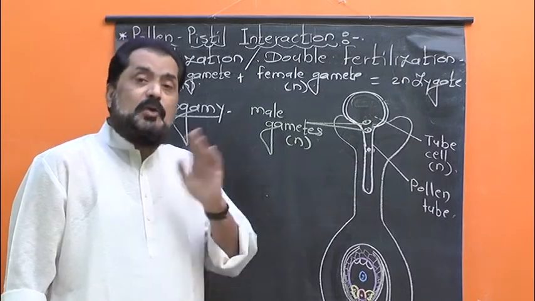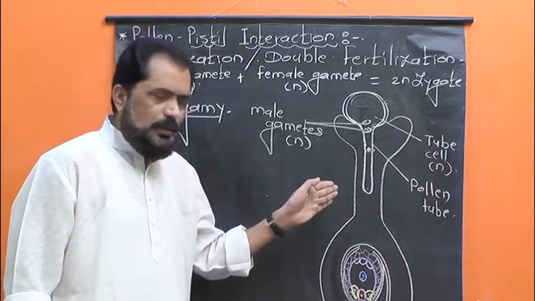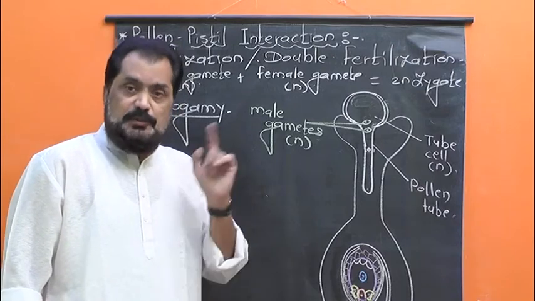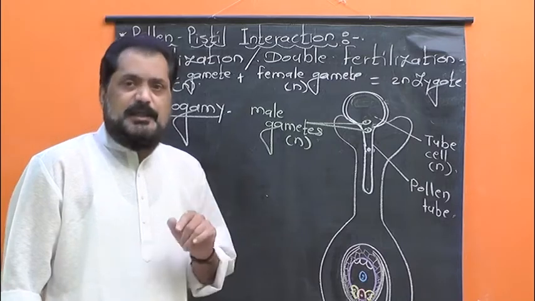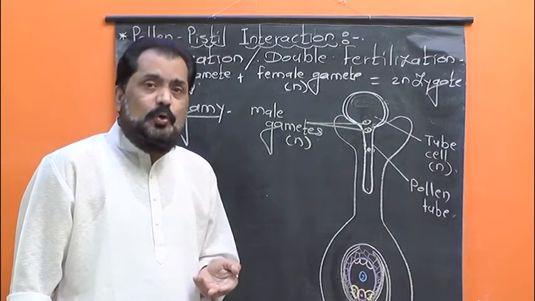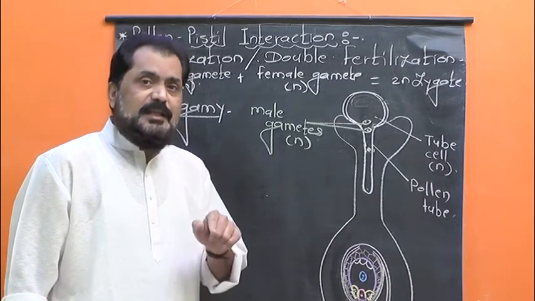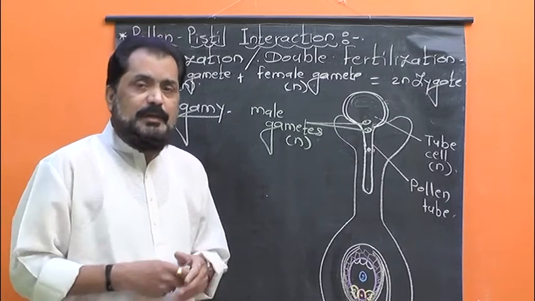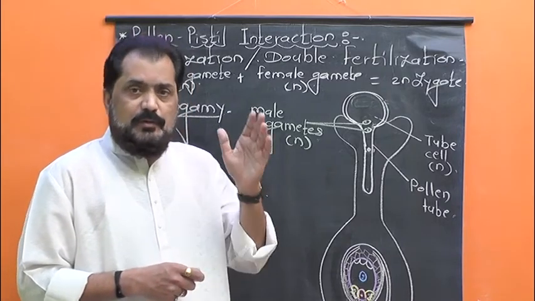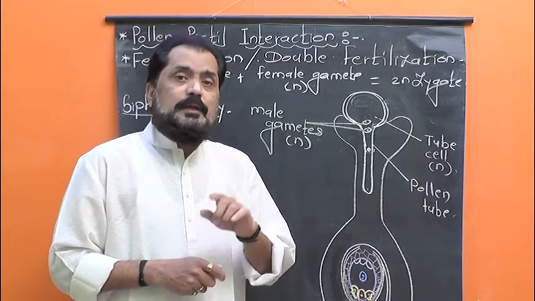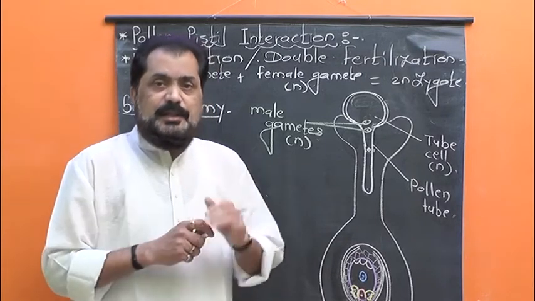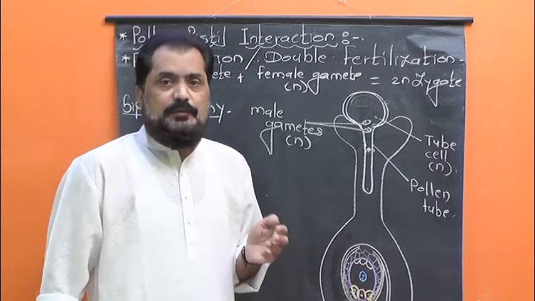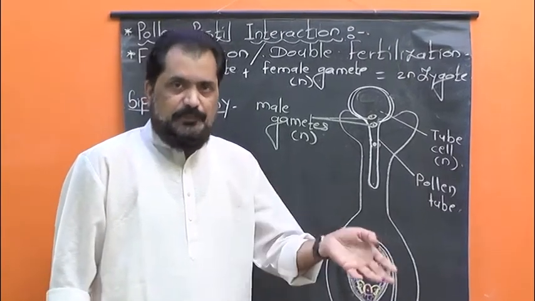In gymnospermic plants, the male gametes are ciliated, meaning they can show motility, but they are carried up to the female gamete by means of the pollen tube. So, in gymnosperms, the act is an intermediate stage between zoidogamy and siphonogamy.